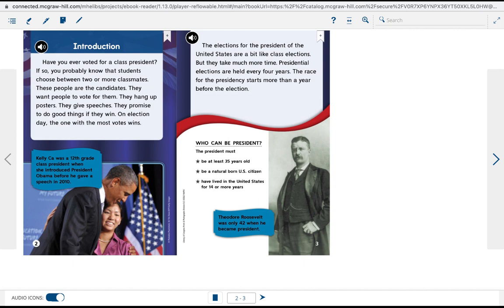Who can be president? The president must be at least 35 years old, be a natural born U.S. citizen, or have lived in the United States for 14 or more years.